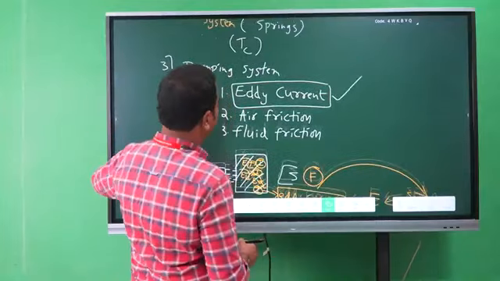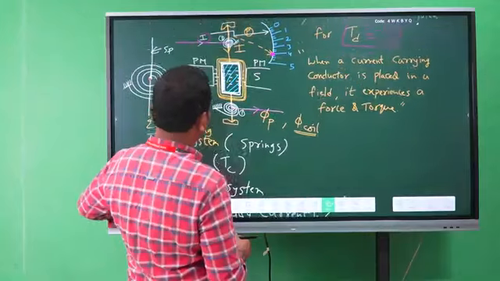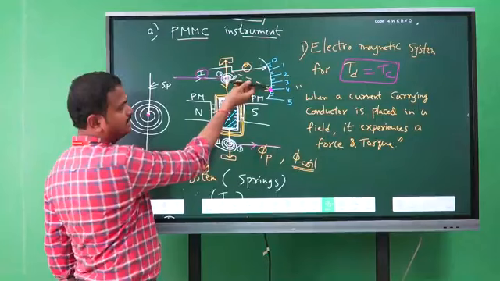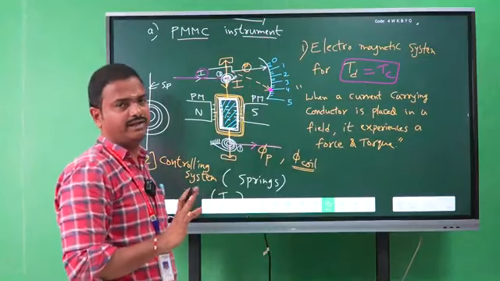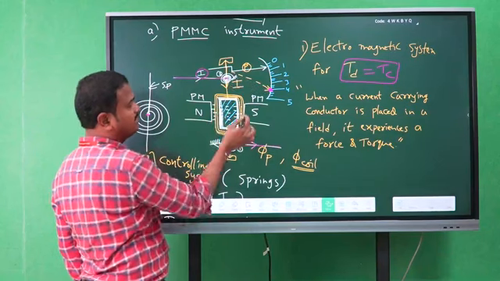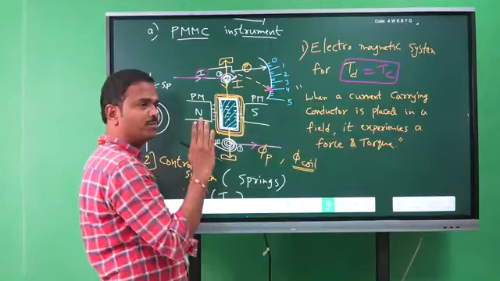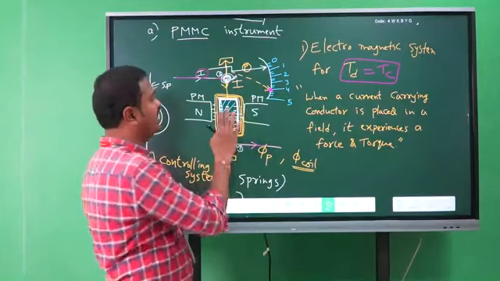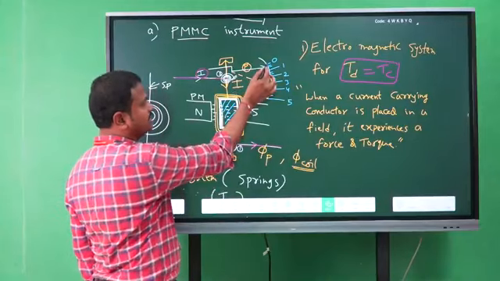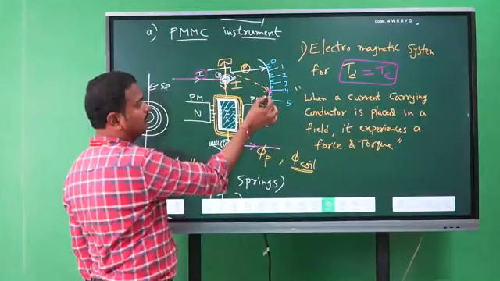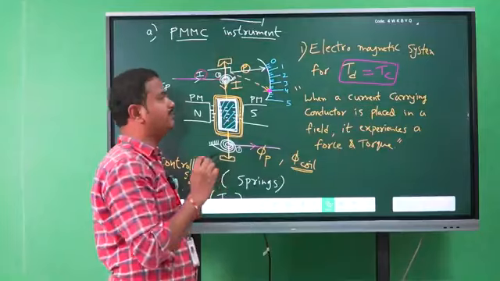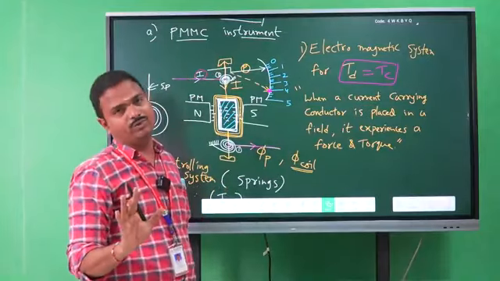Clear? So at the final position, the pointer makes some oscillations due to the kinetic energy of the pointer. Whenever the opposite force is developed on the moving system, the spindle also stops sharply at the 4 amperes position. Therefore, the pointer moves from zero reading to 4 amperes reading gradually and then stops sharply at the final position, that is the 4 amperes reading position.